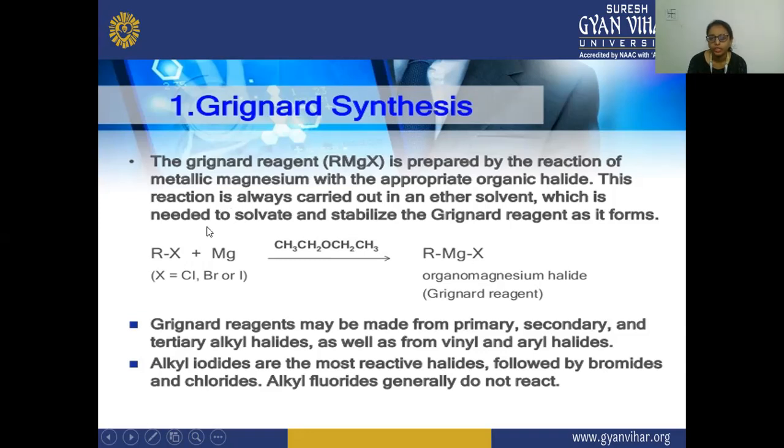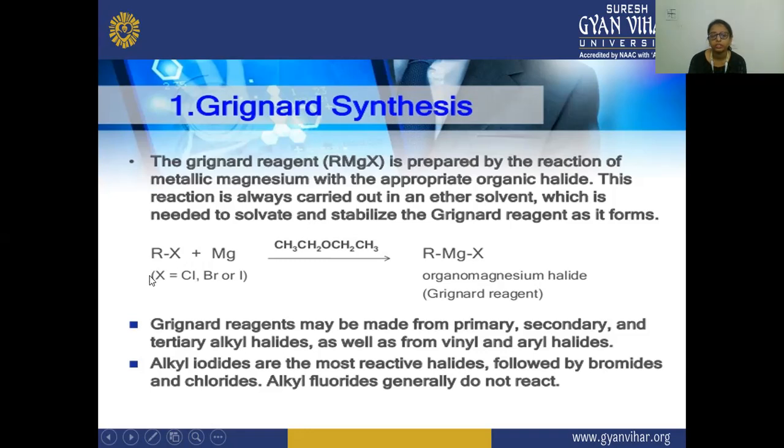Here we are preparing this Grignard reagent by treating the metallic magnesium with the appropriate organic halide. The reaction is carried out in an ether solvent, which is needed to solvate and stabilize the Grignard reagent as it forms.